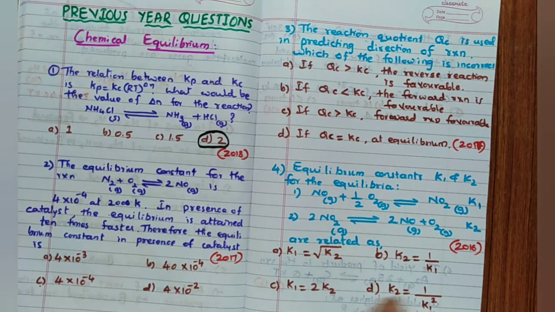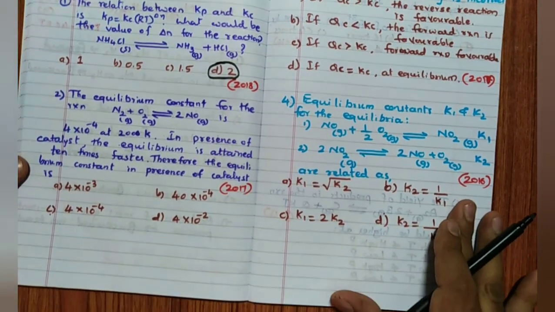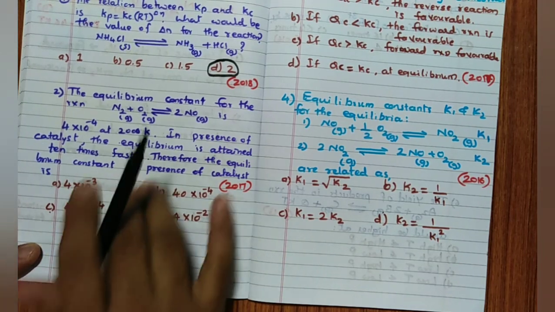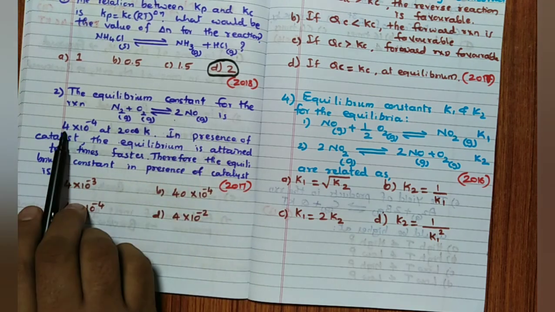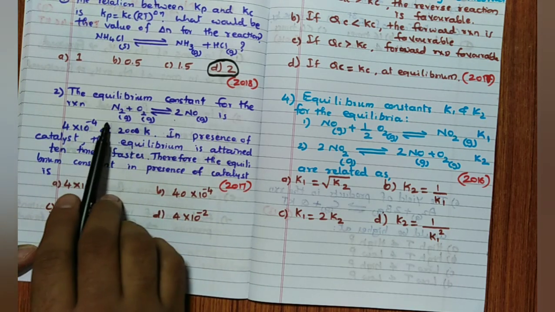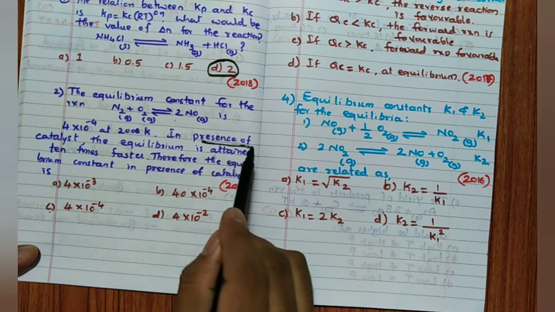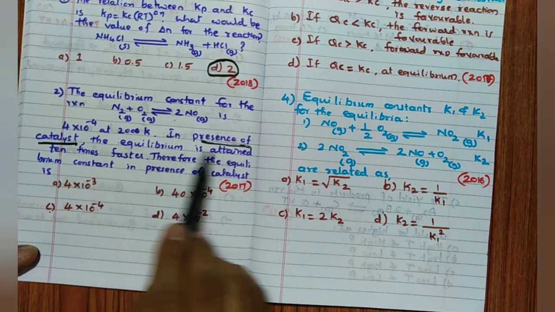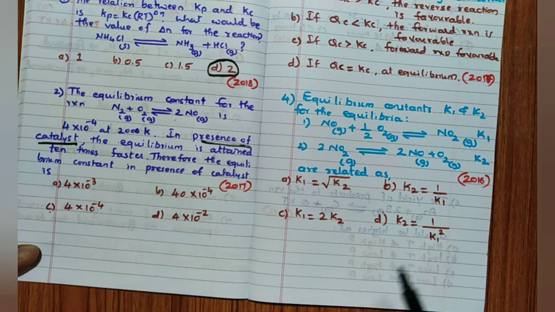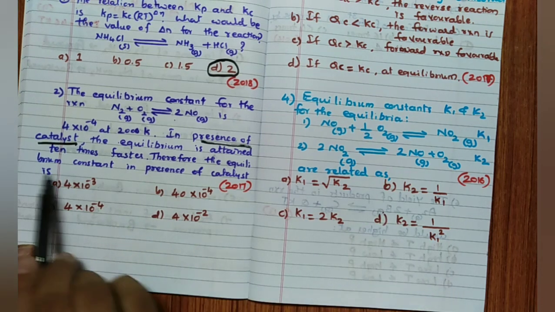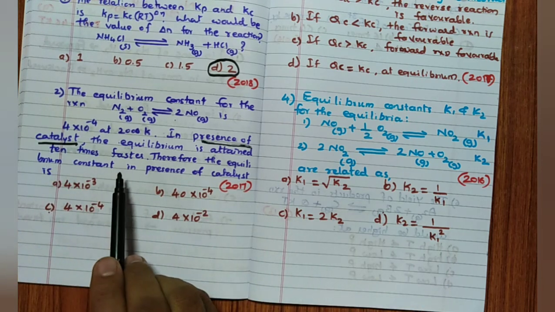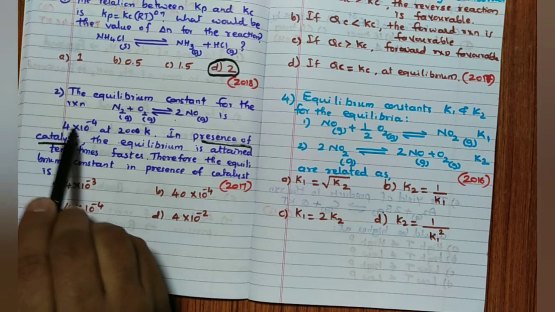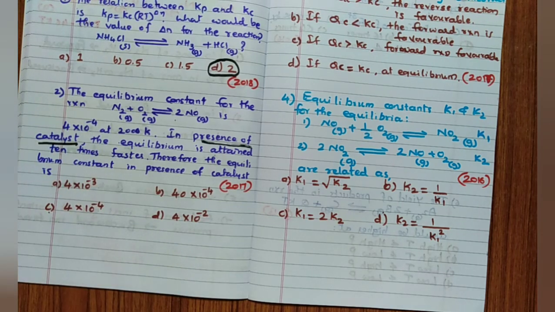Remember that, 2018 asked question. 2017 asked question. See, very tricky question, very simple question. The equilibrium constant for the reaction N2 plus O2 gives 2NO is 4 × 10 to the power minus 4 at 2000 Kelvin. In presence of catalyst, important hint is this, the equilibrium is attained 10 times faster. Therefore, the equilibrium constant in presence of the catalyst is. What we will do generally, 10 times faster means we will multiply by 10. 4 × 10 to the power minus 4 into 10, 10 to the power minus 3 is the answer. First one is the correct answer.